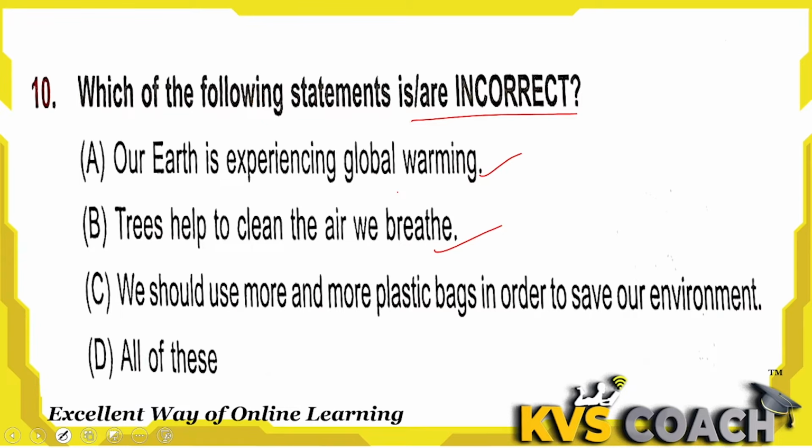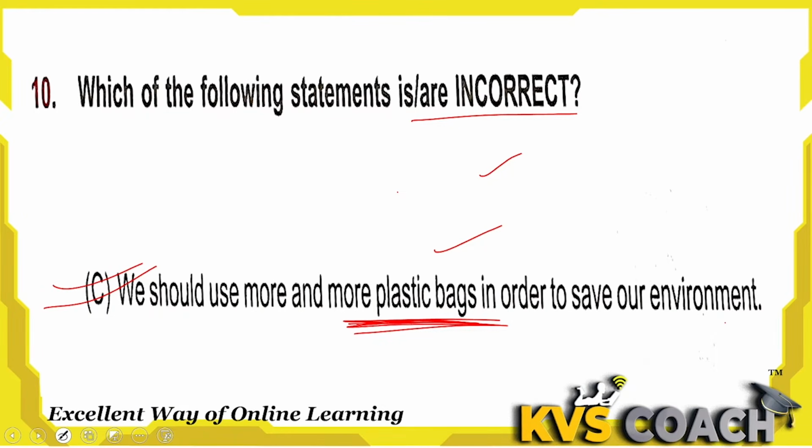That's why they clean the air. C, we should use more and more plastic bags in order to save the environment. This is very much wrong. Plastic bags are very harmful for the environment. They contribute to greenhouse gas emissions and they also harm wildlife. So this is an absolutely incorrect statement. So C is the right answer.